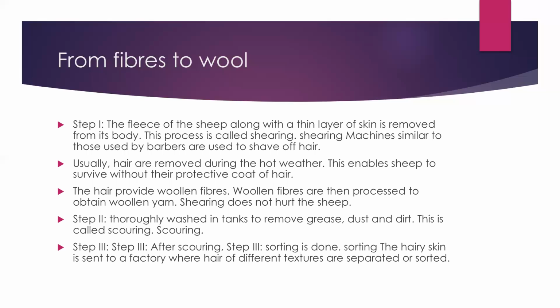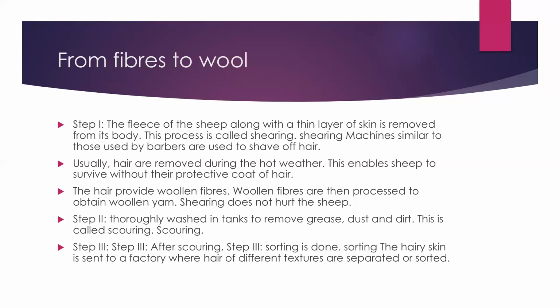Step 2. Thoroughly washed in tanks to remove grease, dust, and dirt. This is called scouring. So scouring is when the wool is taken to a place where it is washed in tanks to remove the dirt and grease and dust. To make the wool clean, they do this process. Step 3.